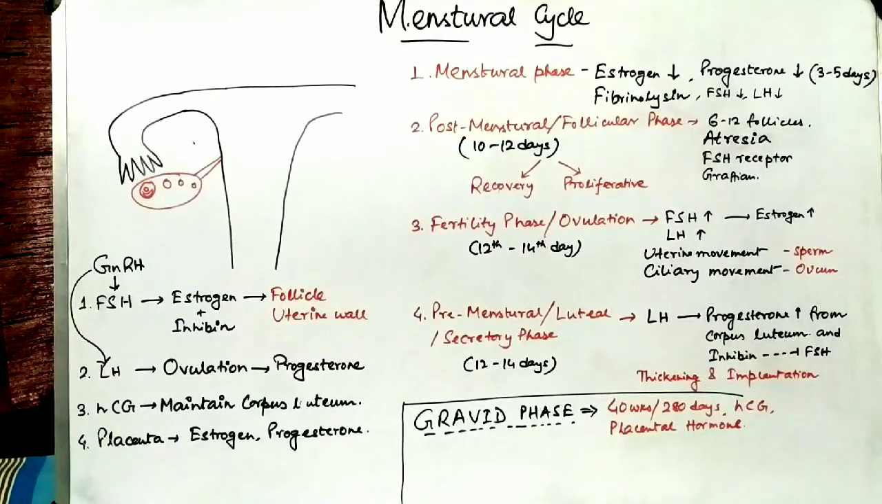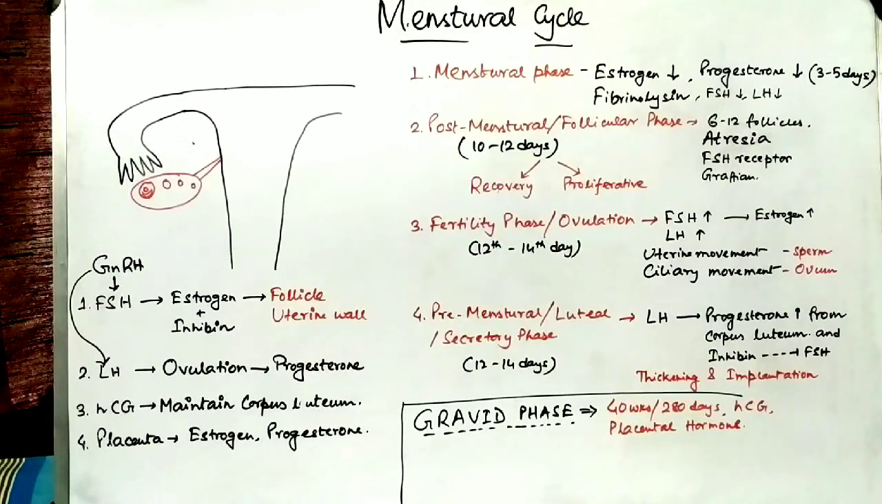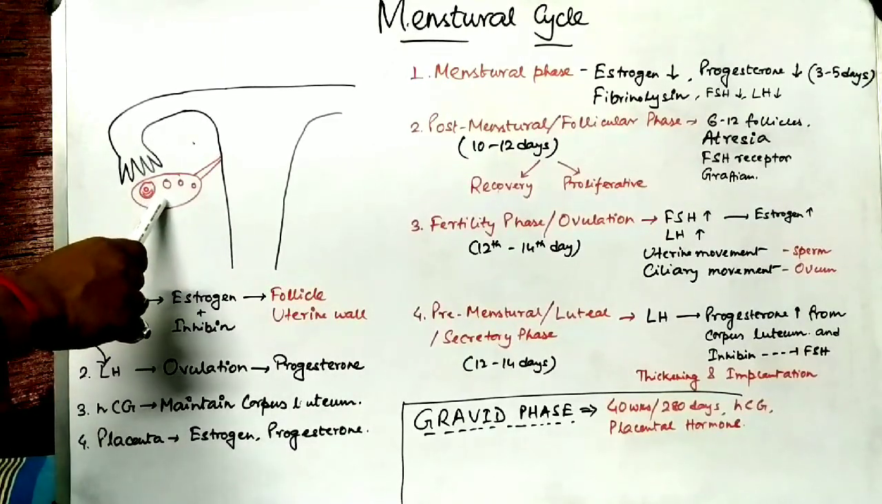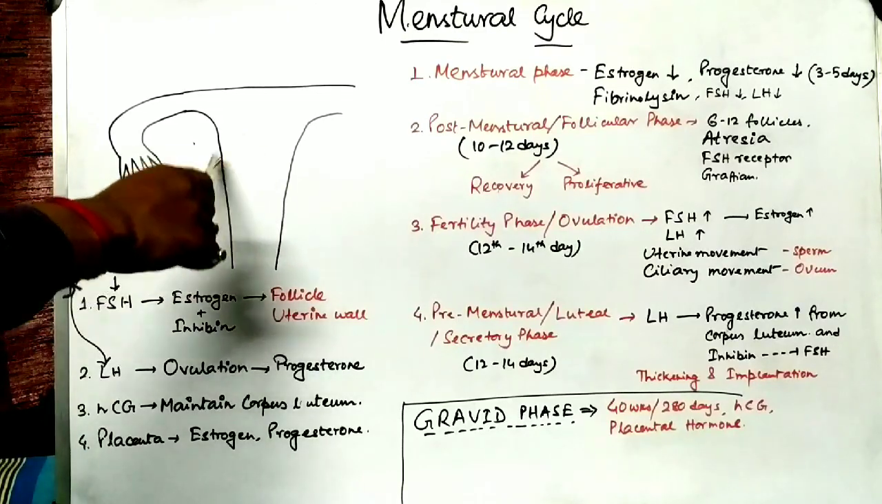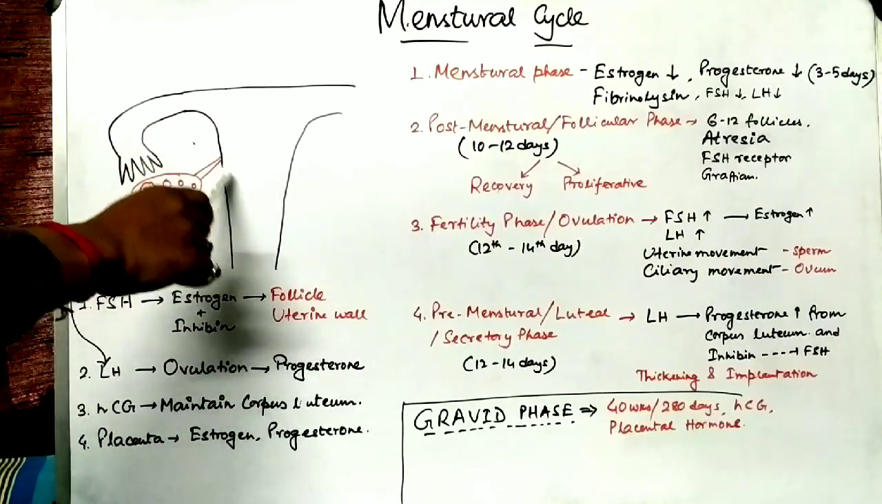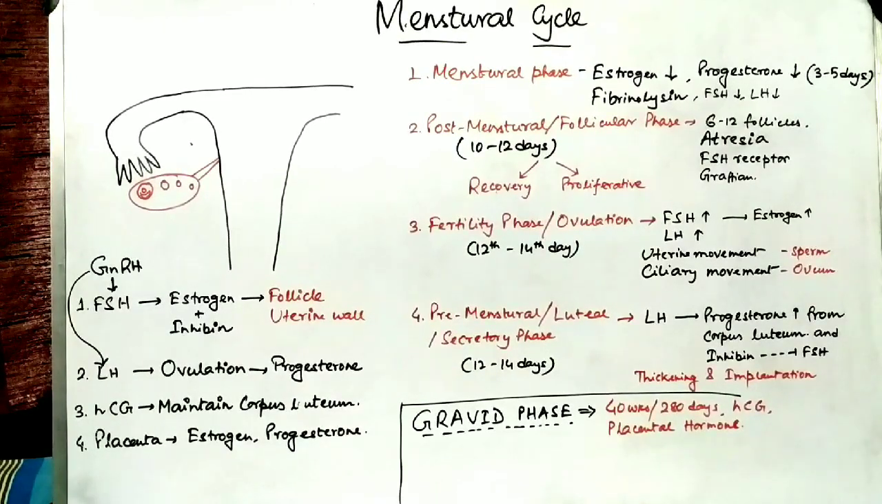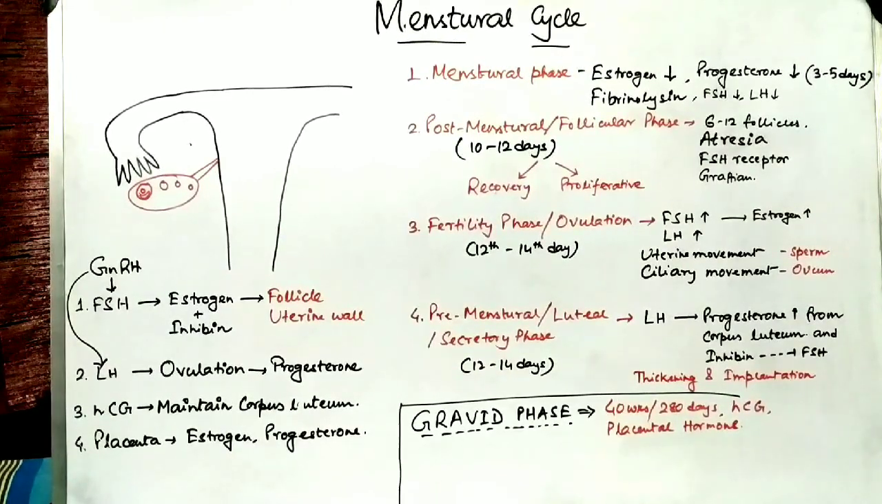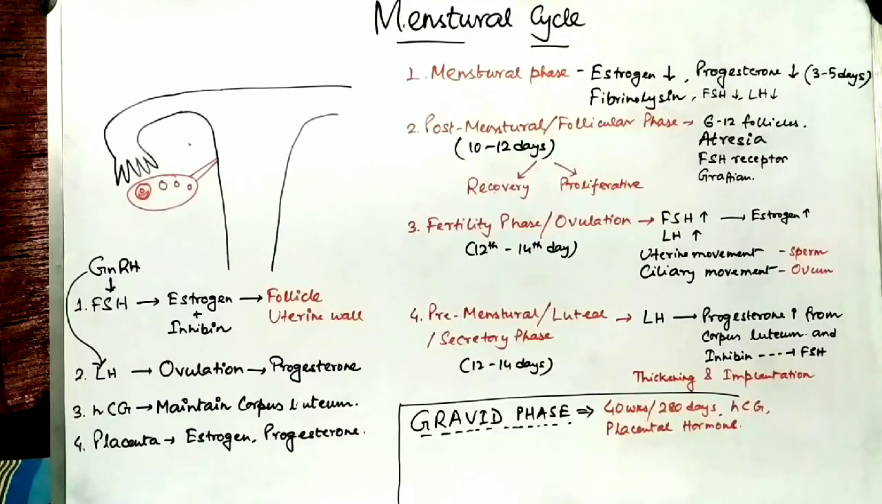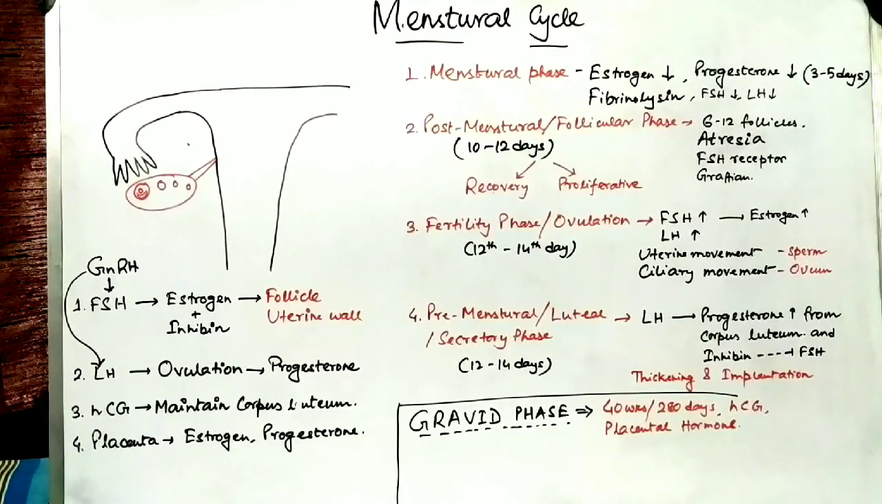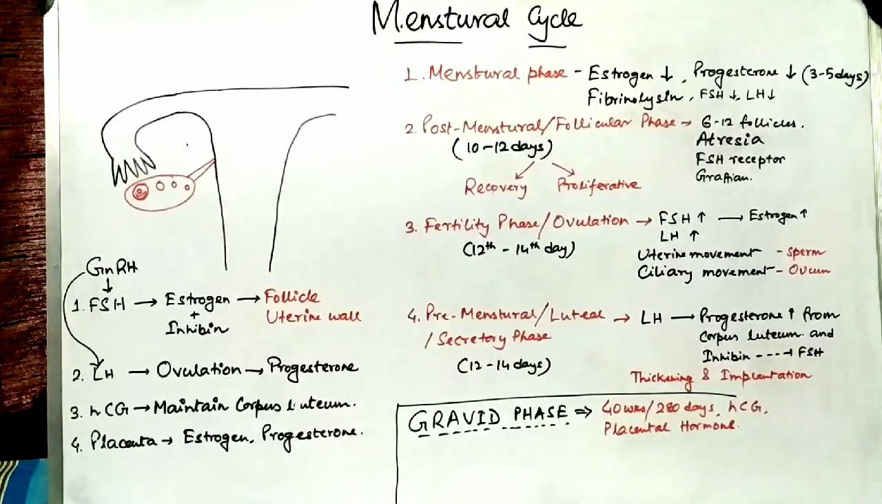We can divide the menstrual cycle into 4 phases, and in these 4 phases parallel changes occur in the ovary as well as in the uterus. So the uterine wall and the ovary change periodically during the menstrual cycle with the help of the hormones FSH, LH, estrogen and progesterone, as well as inhibin.